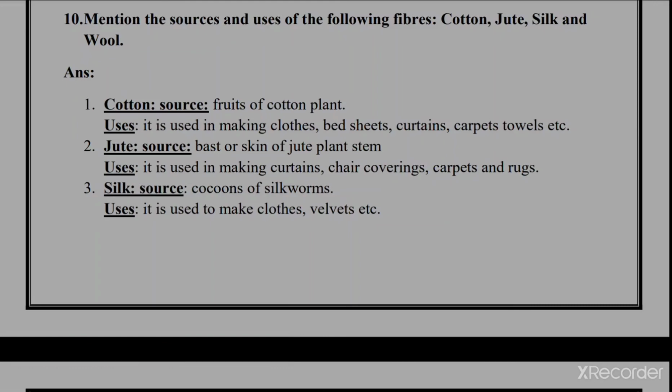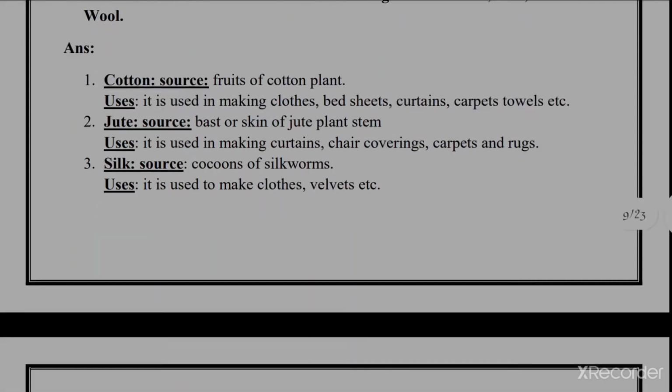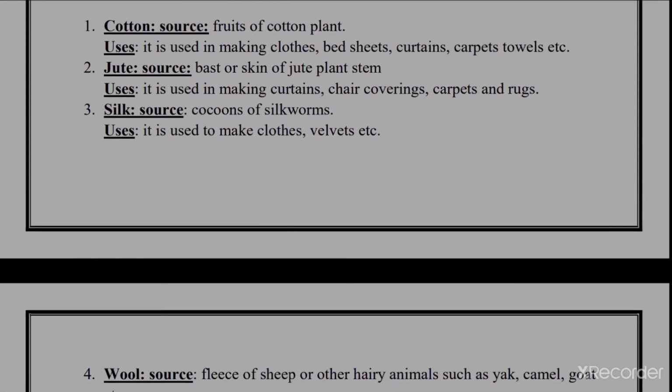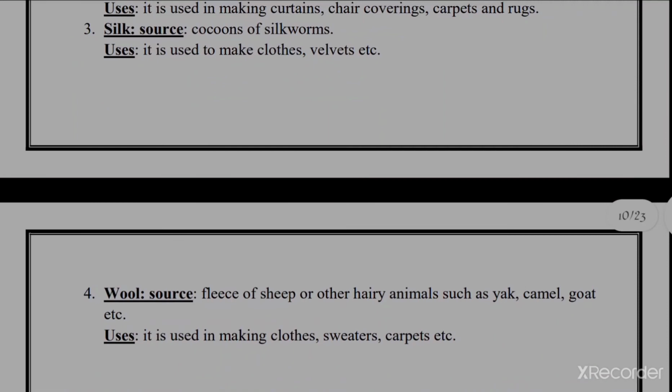Second one is jute. Jute is available from the stem part of the jute plant. Its uses are for making bags, chair covering, carpets, rugs, some articles, etc. Third one is silk. Silk is obtained from cocoons formed by an insect named silkworms. The silkworms form cocoons, and from the cocoons we get silk fiber. It is used for making velvet and other cloth material.